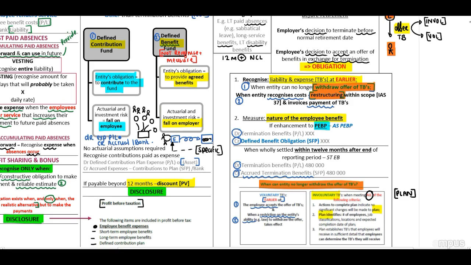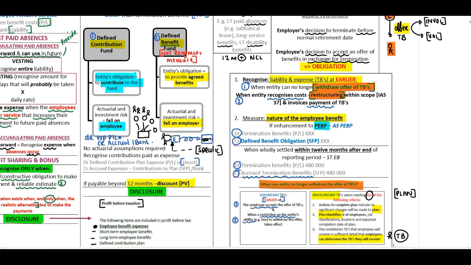The plan has to identify all of the details such as number of employees, job classifications, locations, and expected completion dates. And 3. Our employees should be able to determine and calculate the exact employment benefit relating to the employees' termination benefits that they will receive.